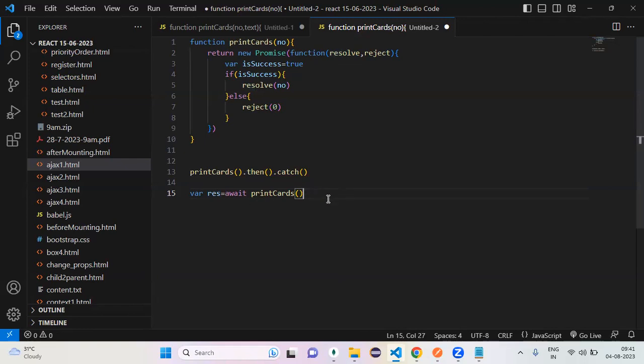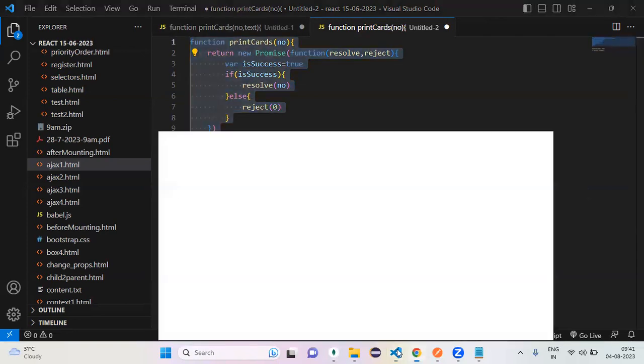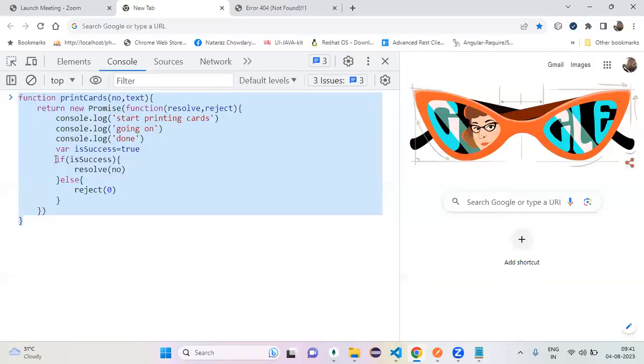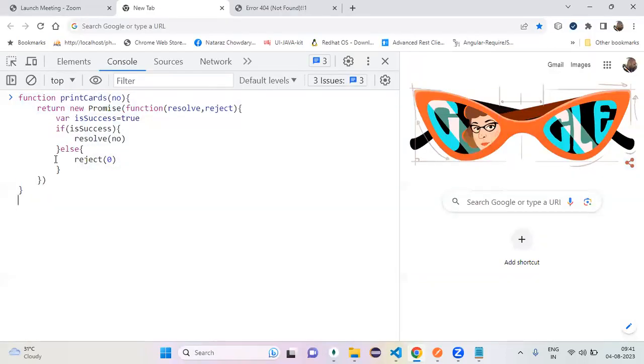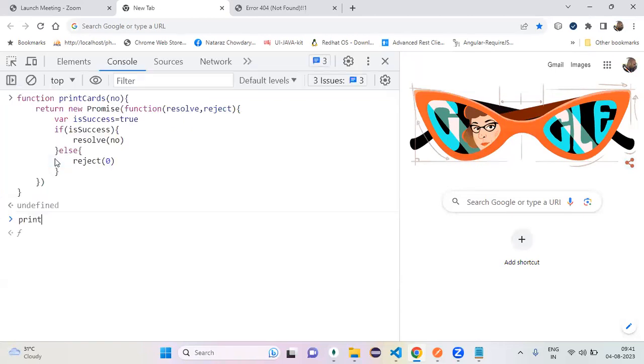Yes, it is an ES6 keyword. Okay, let's start. Now, this is my print chords. Now, can I call it? Print chords of 100 returns me what? It returns a promise. Then how can we handle it?